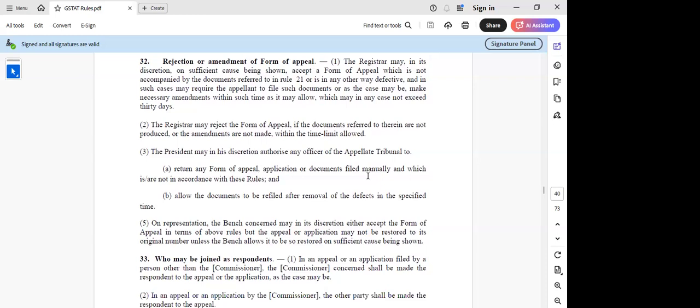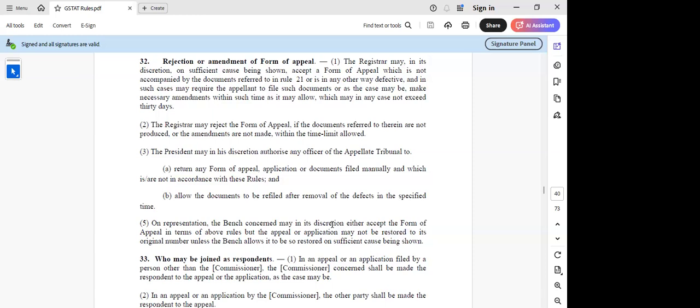Then it may not be restored, unless the bench allows it to be restored. Again, this restoration is something I have not experienced, sir, restoration of an appeal. But here I am able to see something they are trying to bring out: the appeal or application may not be restored to its original number unless the bench allows it to be restored on sufficient cause being shown.